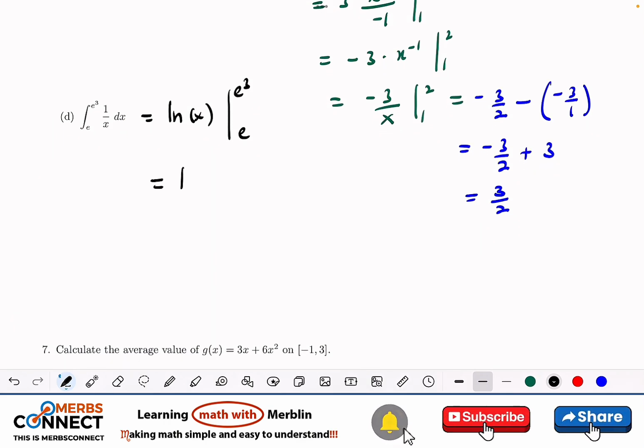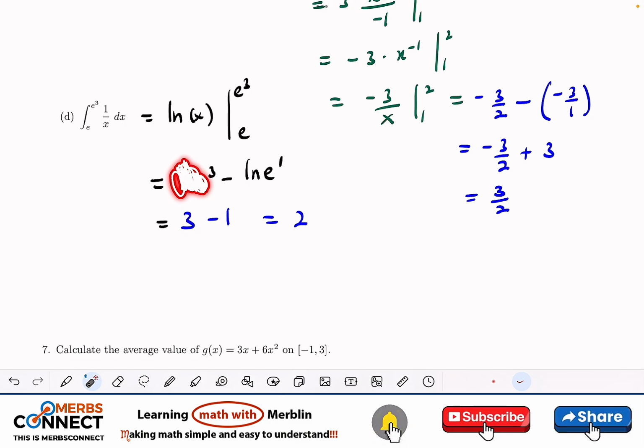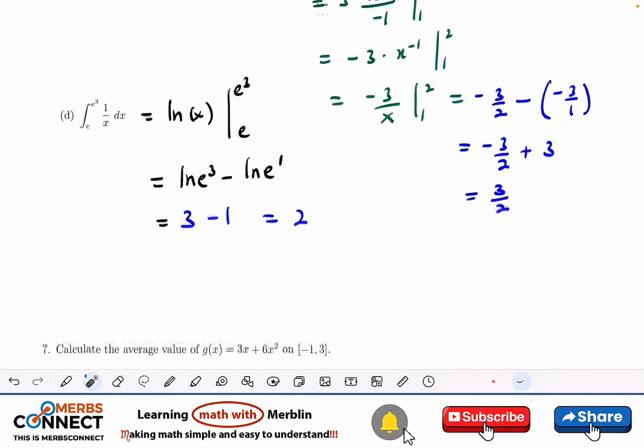So this one, I'll plug in e to the power 3 minus e to the power 1. So this is kind of beautiful. This is going to be 3 minus 1, and this is awesome. We get 2. Right. So you see that this guy will cancel this guy, like they are inverse of each other. So this one and this one go away, and then we have the 1.